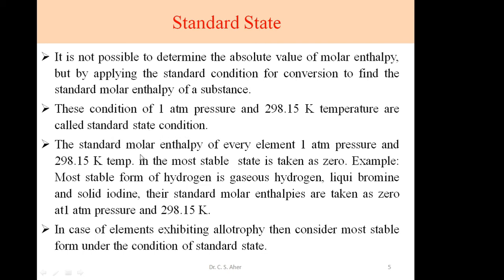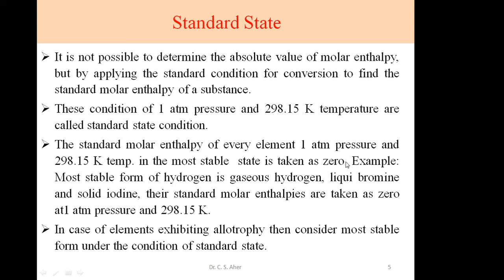The standard molar enthalpy of every element at 1 atmospheric pressure and 298.15 Kelvin temperature in the most stable state is taken as 0. Why?